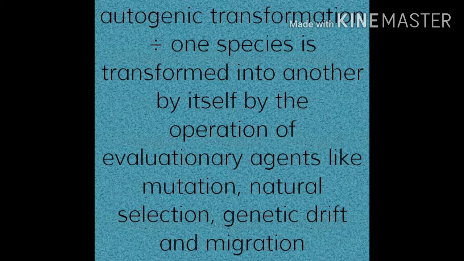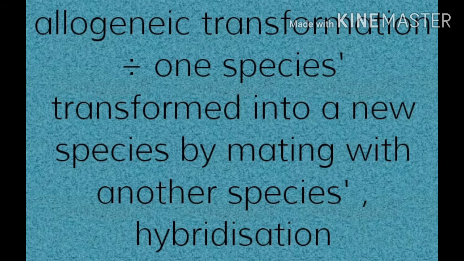Allogenic transformation is phyletic speciation where one species is transformed into a new species by mating with another species. This allogenic transformation is formed when one species is mating with another species. Hence, a new species is formed. This is called hybridization.